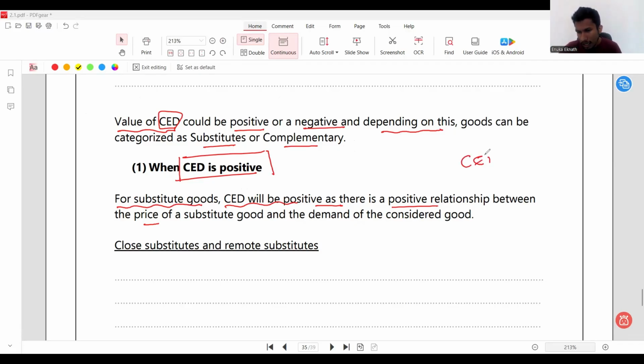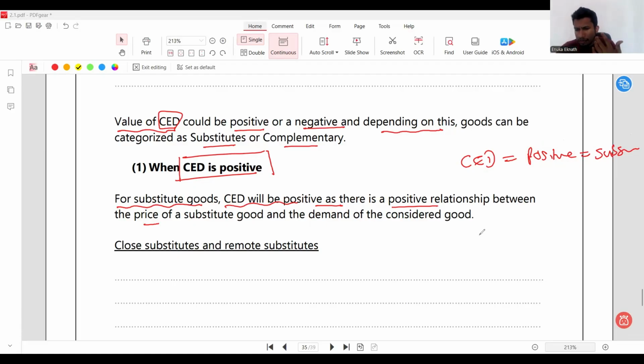If CED is positive, it simply communicates the idea that the two goods that you are considering must be substitutes. Depending on the sign, whether the value is positive or negative, you can now recognize whether the goods are substitutes or complementary.